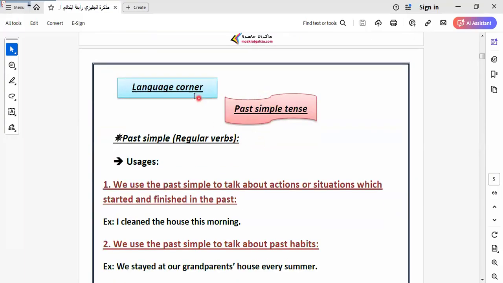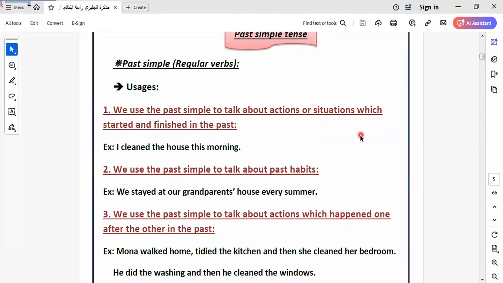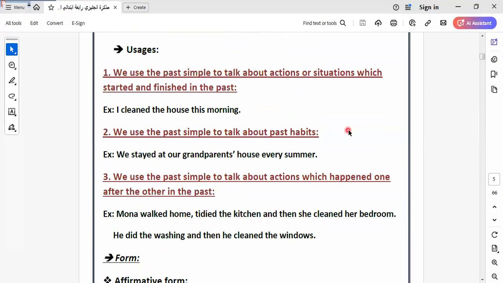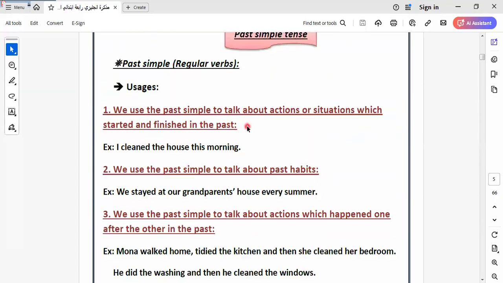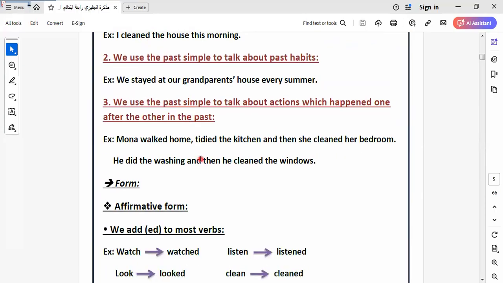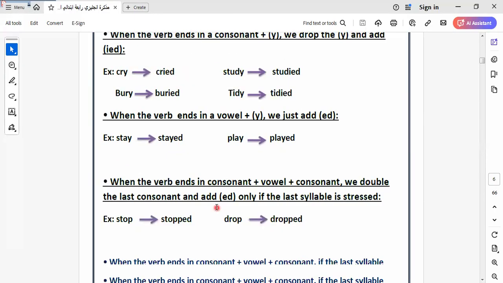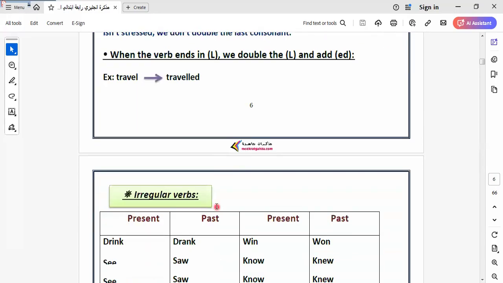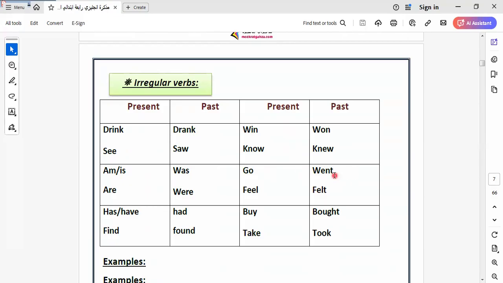Here we also talk about the past simple tense. The past simple tense is used to talk about an action that happened and ended in the past. In this tense, we have regular and irregular verbs. Regular verbs add ed, and irregular verbs change completely, like drink, drank, win, won, know, knew, go, went, and so on.